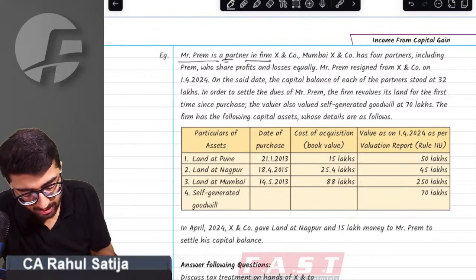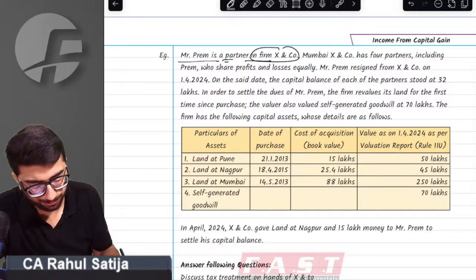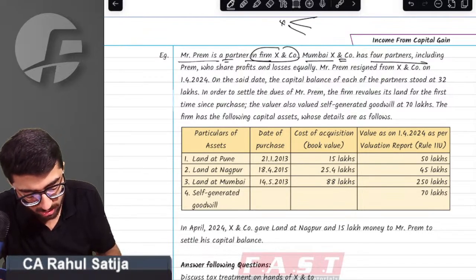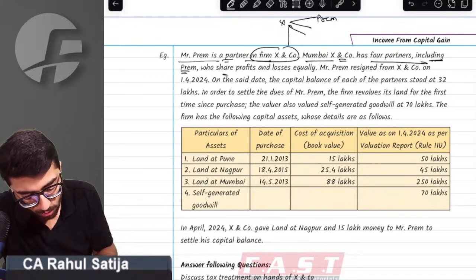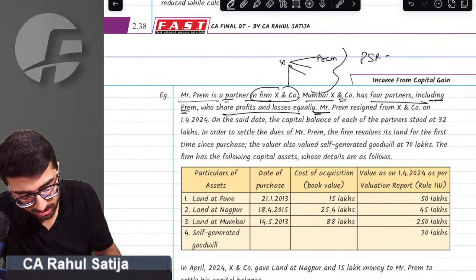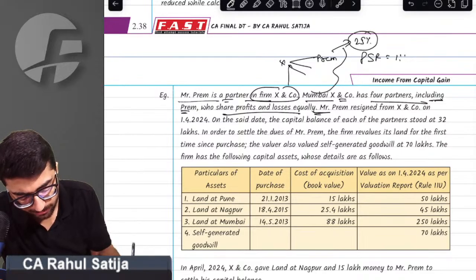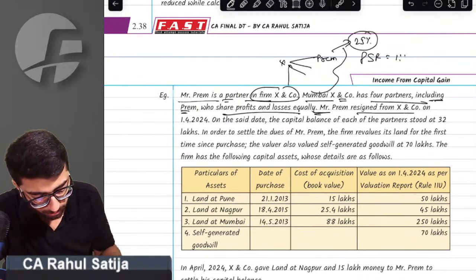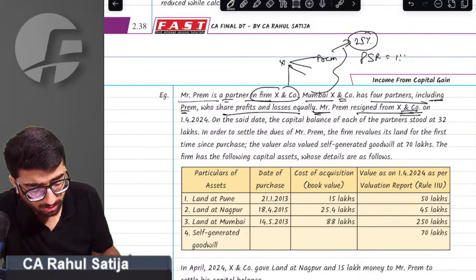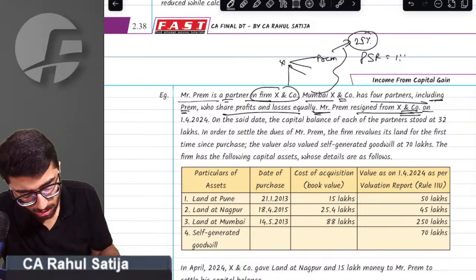Mr. Prem is a partner in X and Company, Mumbai, and it has 4 partners, including Prem, who share profits and losses equally. So their profit sharing ratio is 1:1:1:1. That means Prem has a sharing ratio of 25%. Prem resigned from X and Company on 1st April 2024.